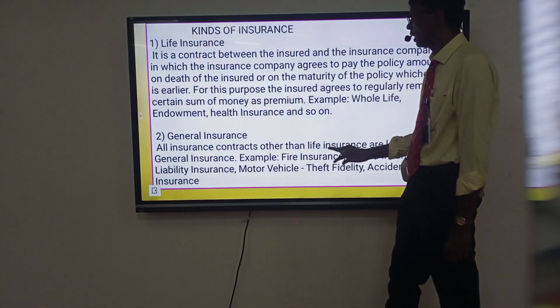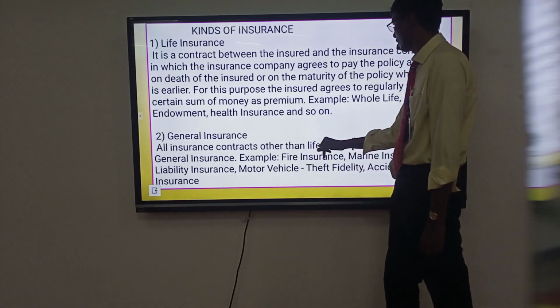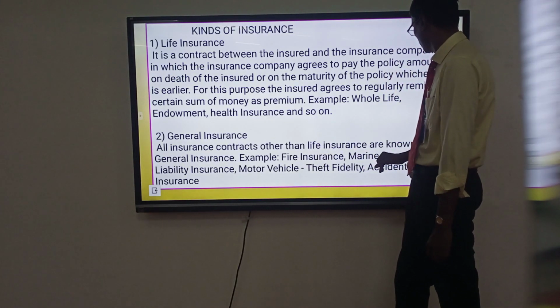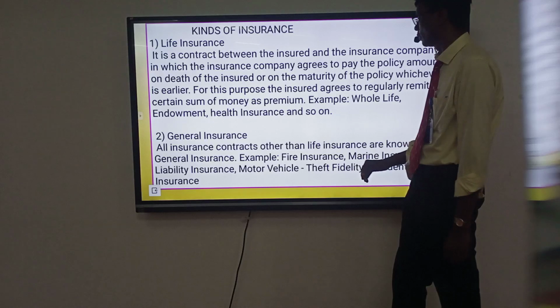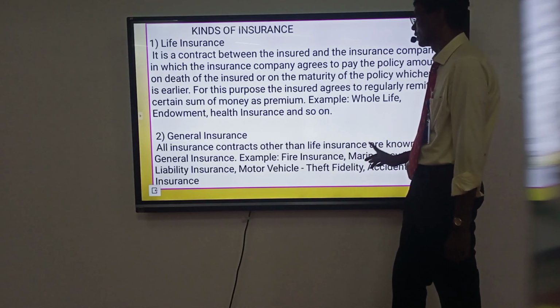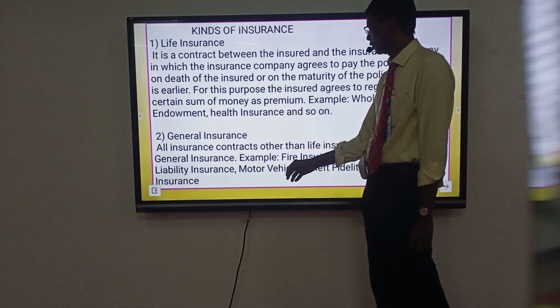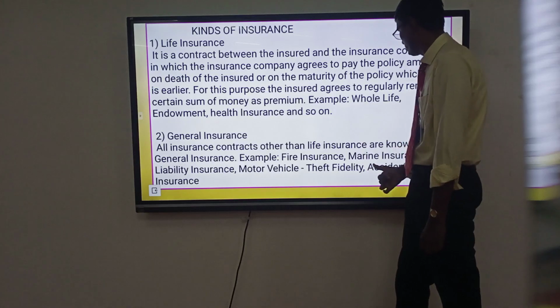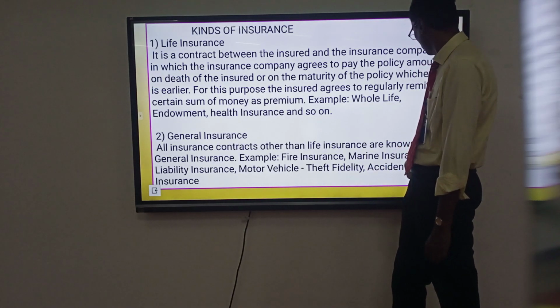General insurance: all insurance contracts other than life insurance are known as general insurance. Examples: fire insurance, marine insurance, liability insurance, motor, debt liability, accident insurance.